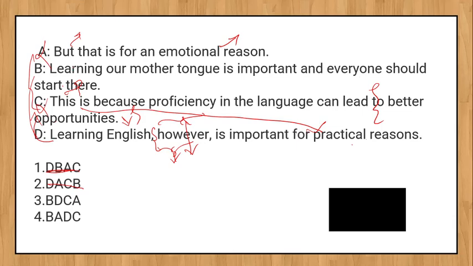So after B, A should come. So this cannot be eliminated. This is the easy one. Learning our mother tongue is important and everyone should start there, but that is for an emotional reason. Learning English, however, is important for practical reasons. This is because proficiency in the language can lead to better opportunities. So this is the flow. This is how you do it. You first eliminate two options, then go with the flow. Then give your judgment out of two. You will get to the correct one.